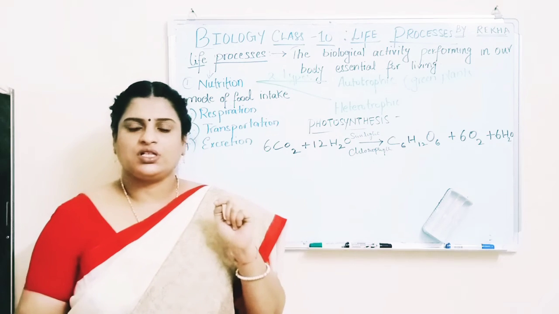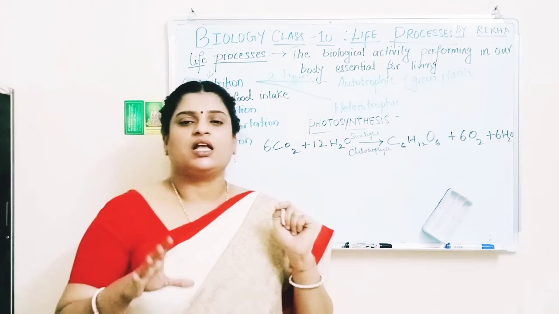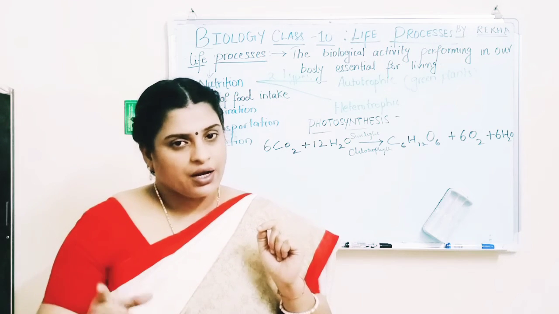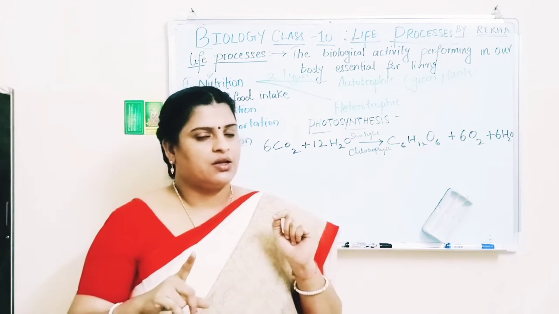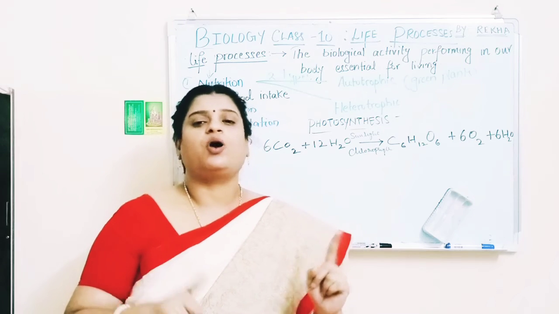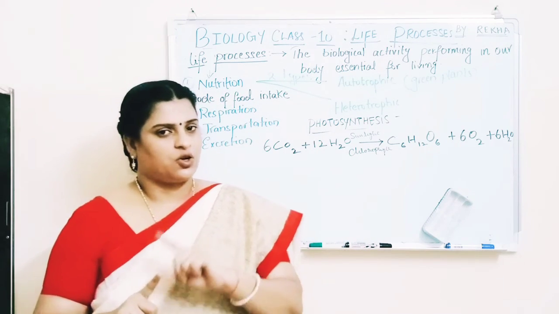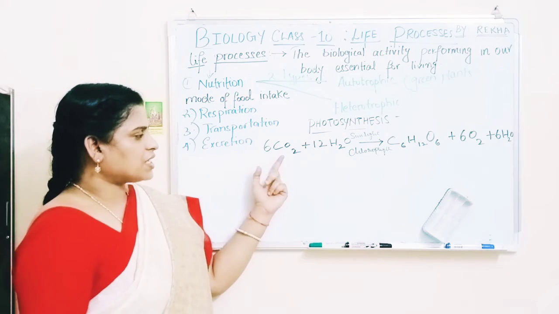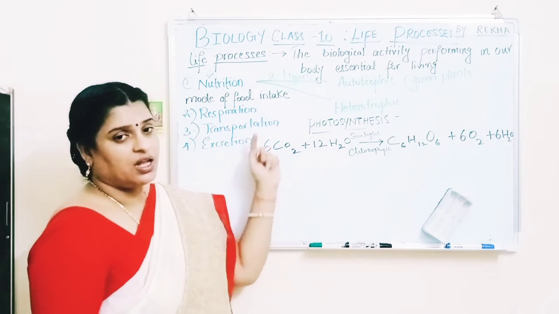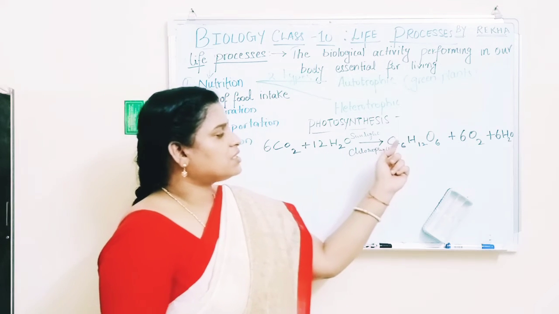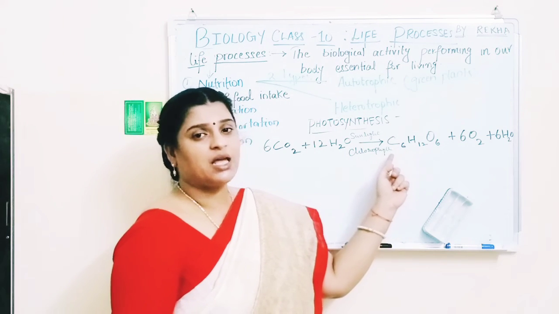Photosynthesis is the process in which the green plant synthesizes carbohydrates and releases oxygen with the help of CO2 and water in the presence of sunlight and chlorophyll. The carbon dioxide and H2O are simple inorganic chemicals which are converted to C6H12O6, which is glucose.